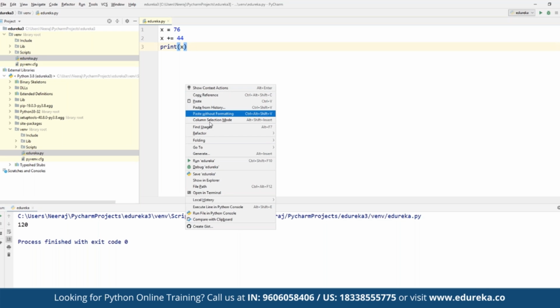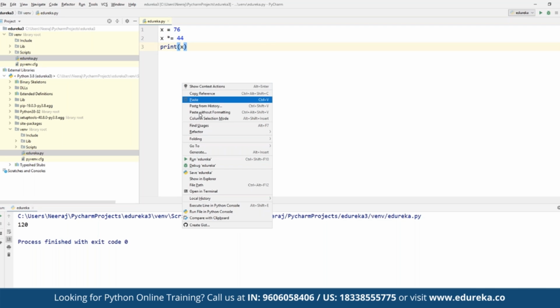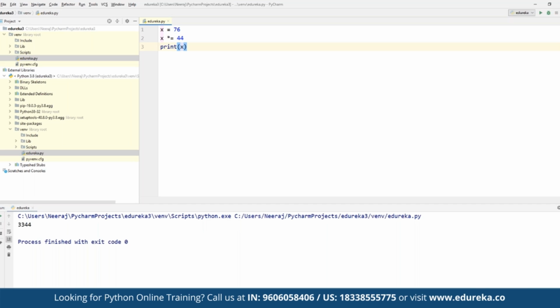What this means is x is equal to x plus 44. The initial value of x was 76, so now this is 76 plus 44, and that is 120. Absolutely.